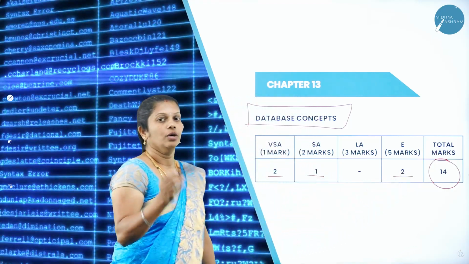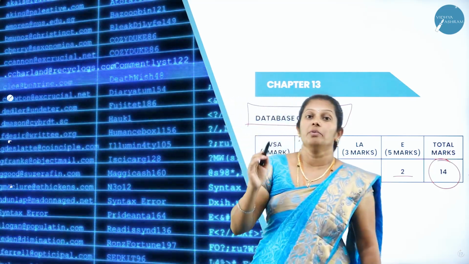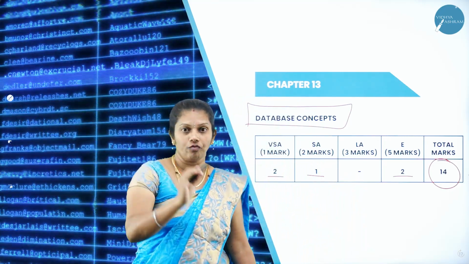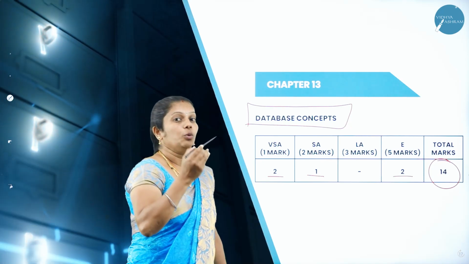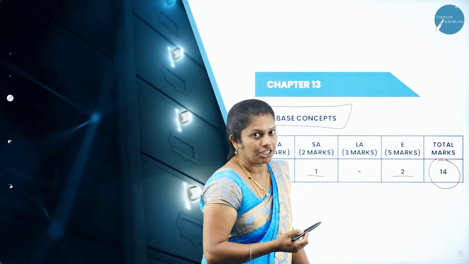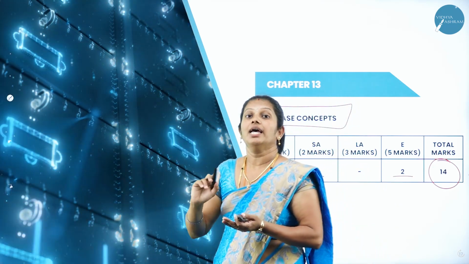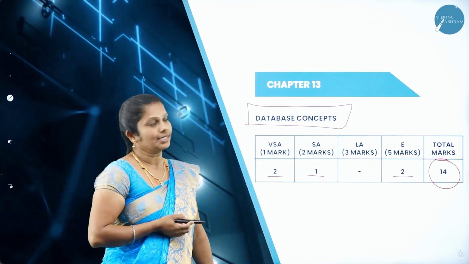Database concept. Whereas in this chapter, you will come to know what you mean by data, what you mean by information, what you mean by data processing, the stages of data processing, the cycle for data processing, then how to perform the file organization like serial file organization, sequential file organization, direct file organization. All those things you will study in this chapter.